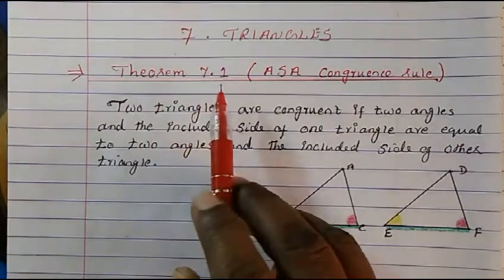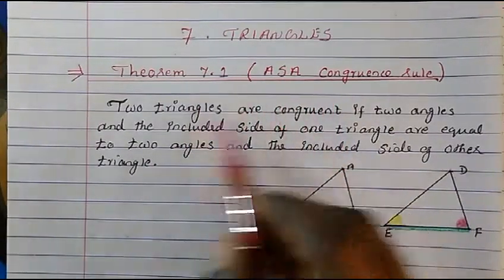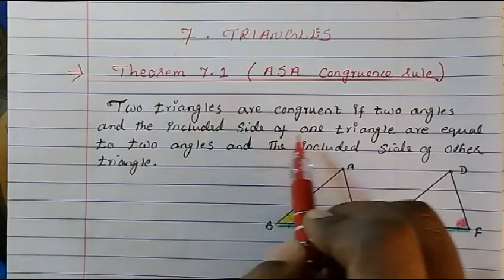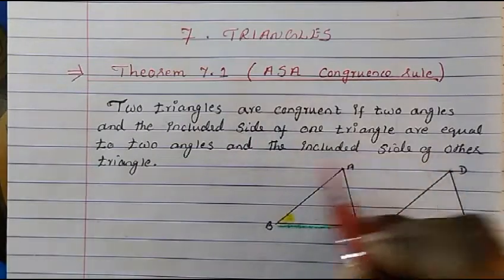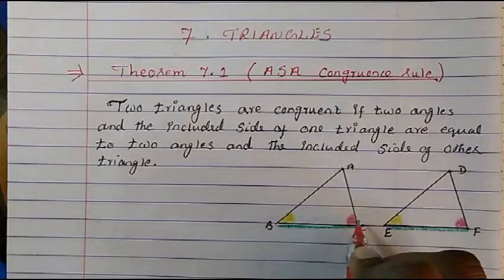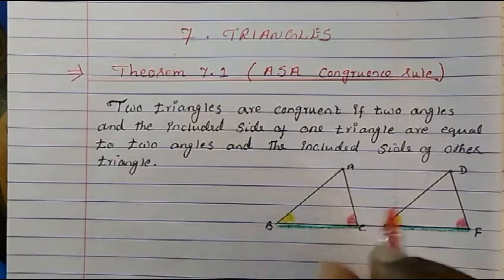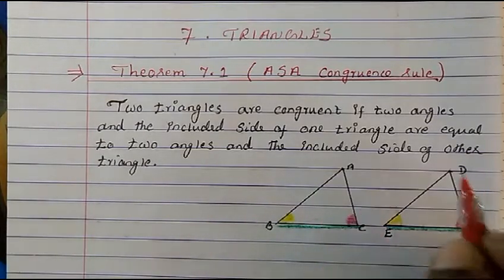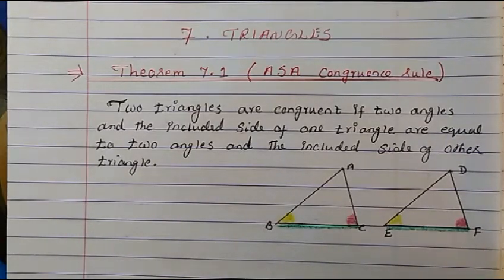So in this theorem 7.1, we are going to prove the angle side angle congruence rule. So this theorem says what? Two triangles are congruent if two angles and the included side of one triangle are equal to two angles and the included side of the other triangle. Meaning to say, in one triangle, two angles and the included side, the side between these two angles, is equal to the corresponding parts of the other triangle. So that's what this rule is saying.